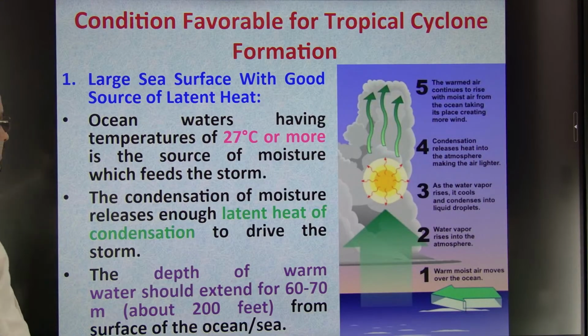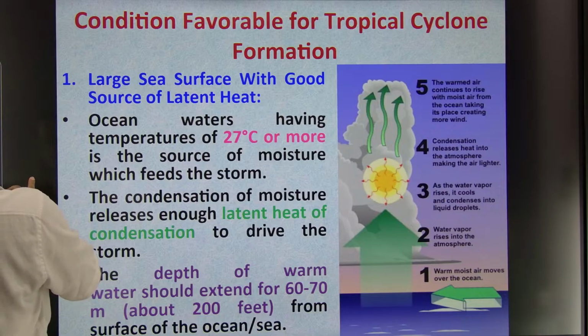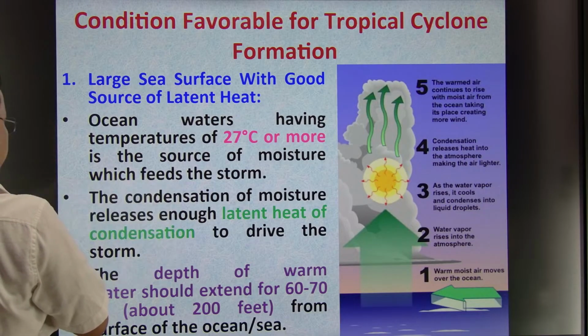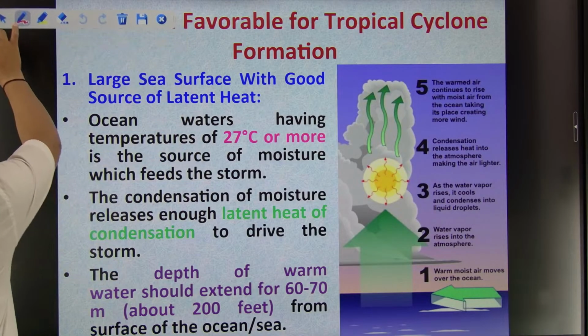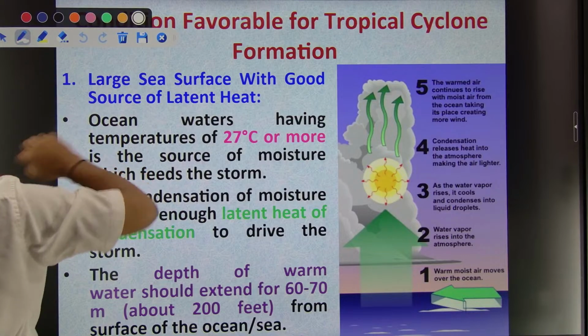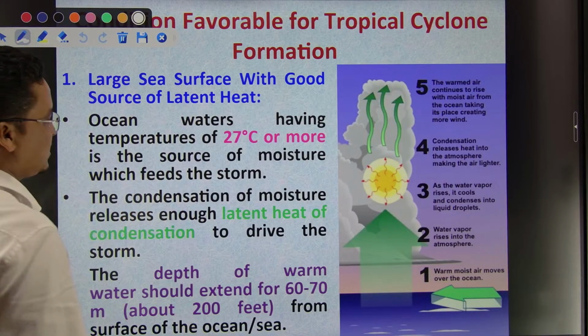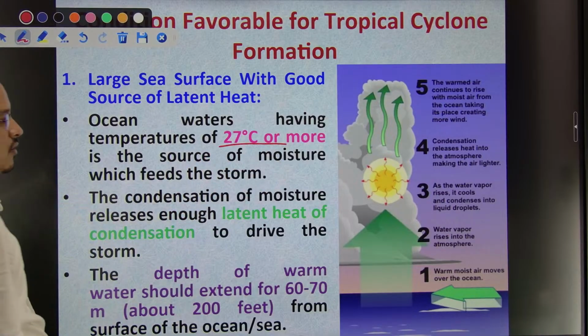Now, what is required for the growth of tropical cyclones? Many of you are aware of the things needed for the growth and development of tropical cyclones. For example, the sea surface temperature, which is 27 or more.